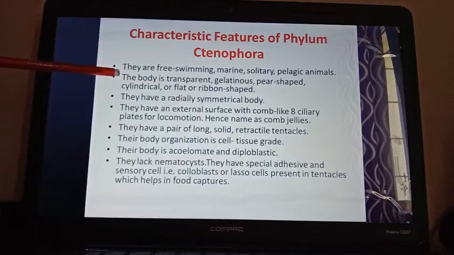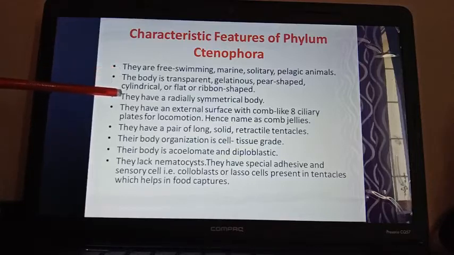The body is transparent, gelatinous, pear-shaped, cylindrical, flat or ribbon-shaped. So many types of shapes are present. They have a radially symmetrical body, like the phylum Cnidaria. They have an external surface with comb-like 8 ciliary plates for locomotion.